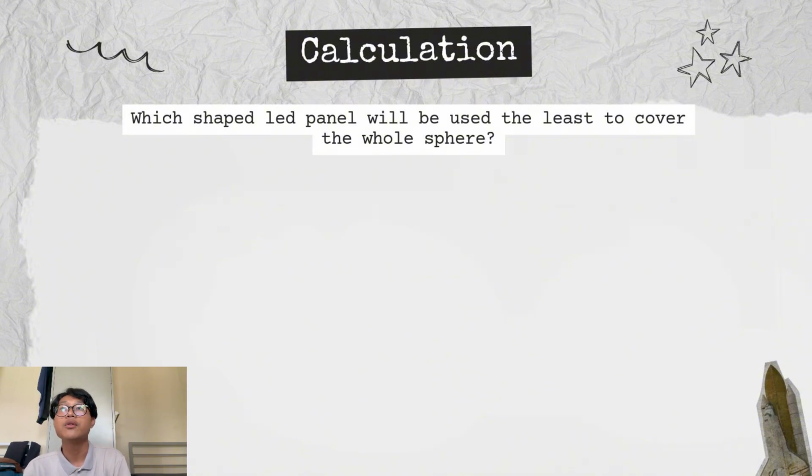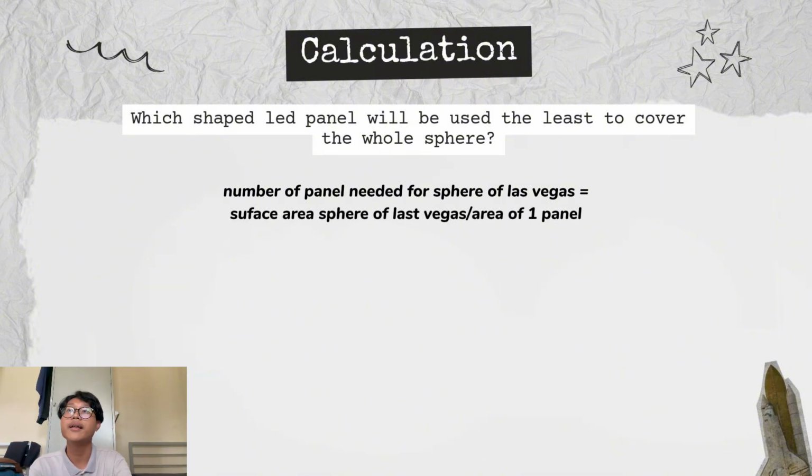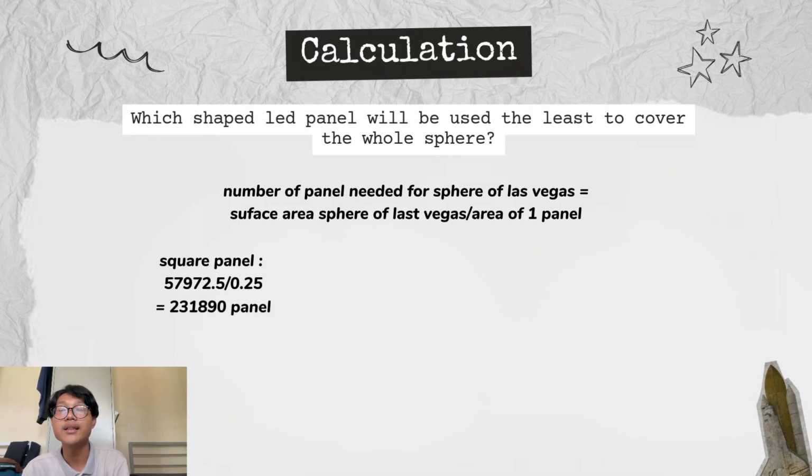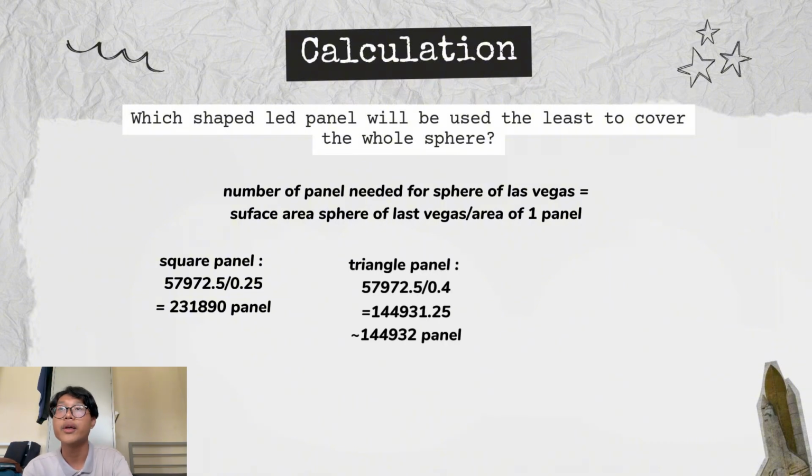The last step is we need to calculate the number of panels needed for the sphere of Las Vegas. To cover the entire surface area, it is total surface area of sphere divided by area of one panel. So for the first panel, which is square panel, 57,972.5 divided by 0.25, and we got 31,890 panels. For the second panels, which is triangular panels, we got 144,932 panels.